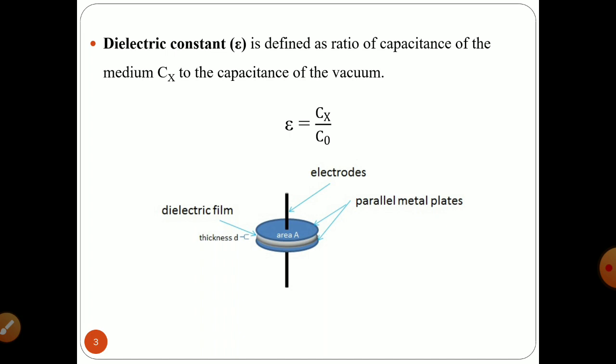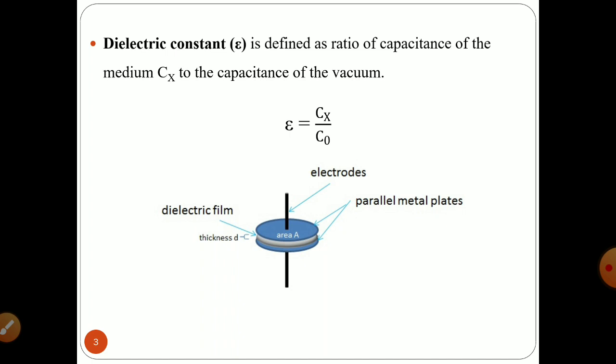For example, if your dielectric film is air or if your dielectric film is glass, let's assume that if the dielectric film is glass, then the capacitance will be denoted as Cx, and if your dielectric film is a vacuum, then that will be C0.